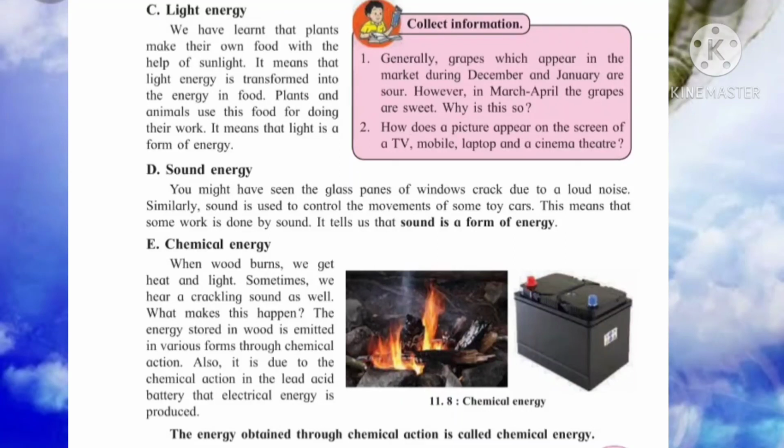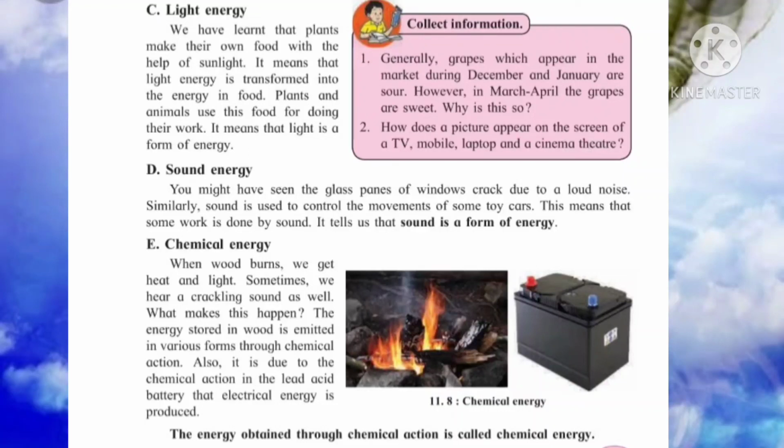Now next form is chemical energy. When wood burns, we get heat and light. Sometimes we hear a crackling sound as well. So what makes this happen? The energy stored in wood is emitted in various forms through chemical action. Also, it is due to chemical action in the lead acid battery that electrical energy is produced.